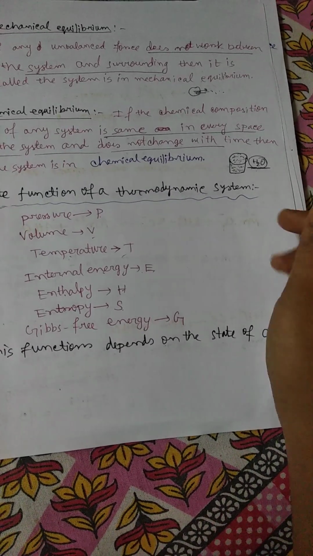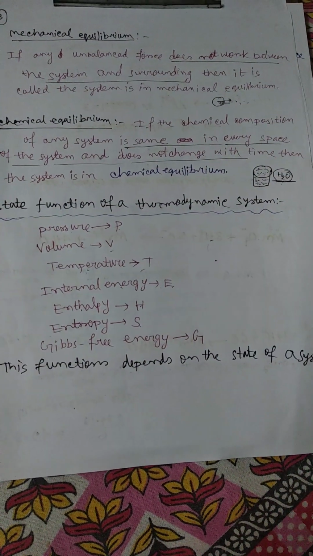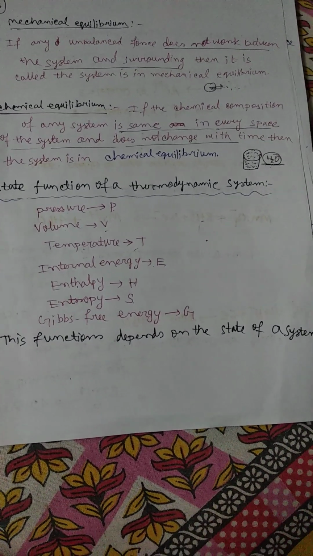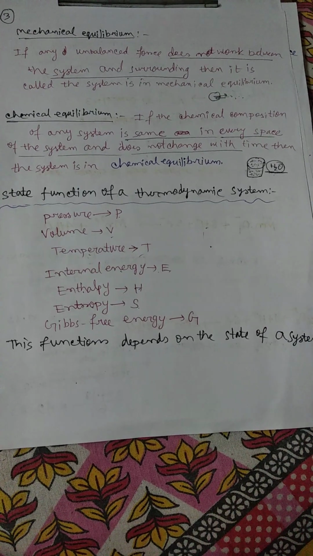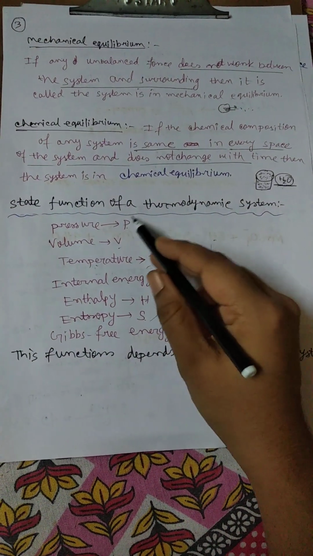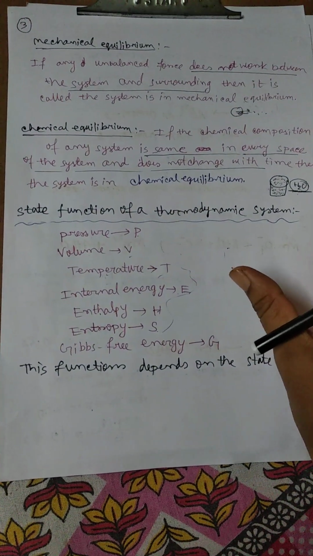This is called the state function of a system.